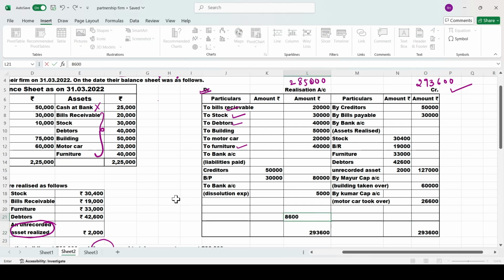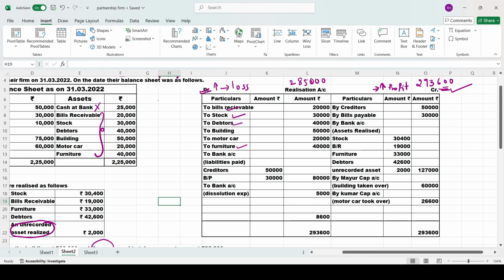Do you remember in the previous video I have told you, if your debit side is more, then it is loss. If your credit side is more, then it is profit. So now which side it is more? Credit side is more, then it is profit. So this profit will be distributed among the partners in their profit sharing ratio.